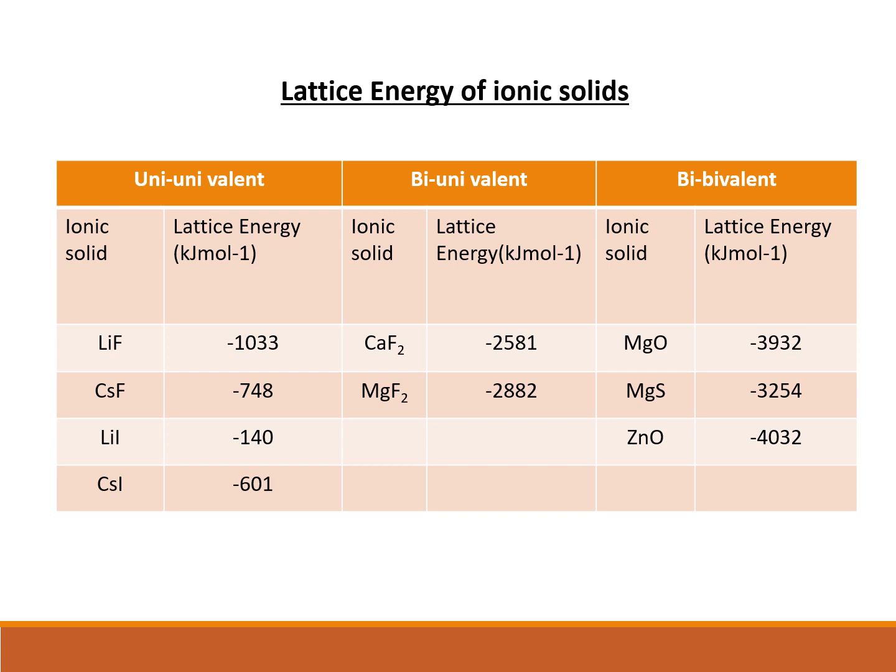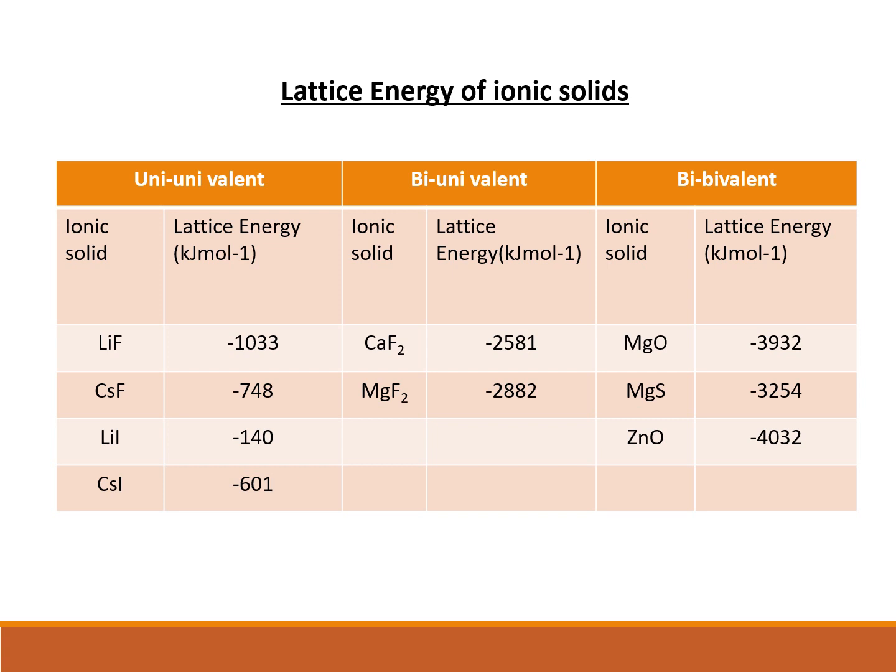This table shows the lattice energies of various ionic solids, and we can see from the table that the lattice energy increases consecutively from uni-univalent to bi-univalent to bi-bivalent ions. So in the first set we have univalent ions. That means both cation and anion are univalent.